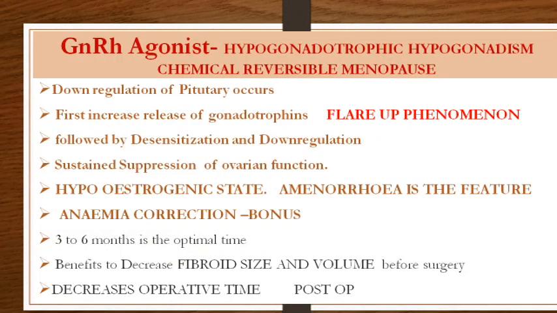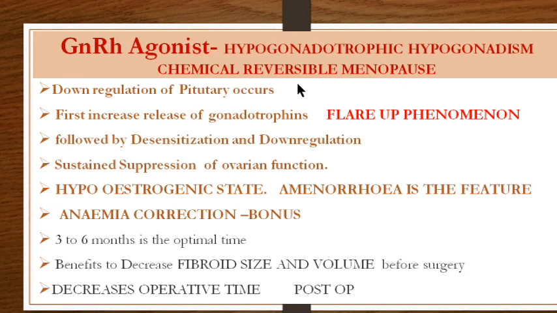Then we move on to others, that is GnRH agonist. We have learned about GnRH agonists when we were treating abnormal uterine bleeding and other causes of AUB. And we have come to the conclusion that these cause hypogonadotrophic hypogonadism, that is, they act at the level of the hypothalamus and therefore they act by causing a chemical reversible menopause. It is chemical because it is hormone related, reversible because once you stop, the symptoms can be reversed, and menopause because it is acting at the level where it is not allowing the FSH and LH, and therefore there is no estrogen and progesterone.